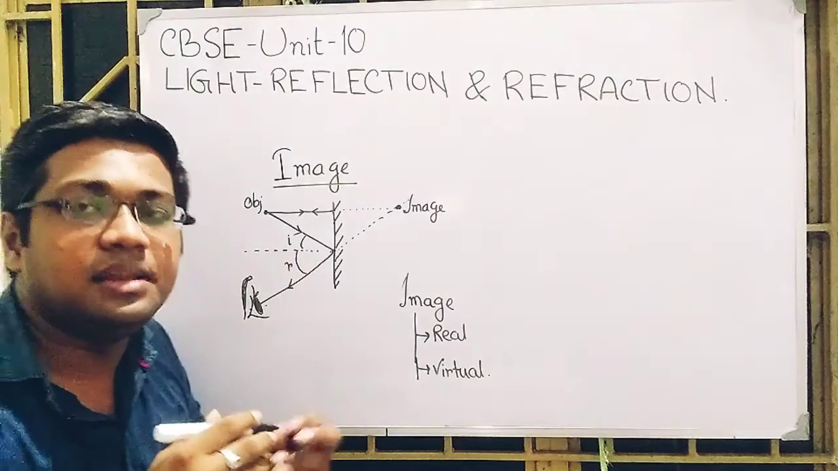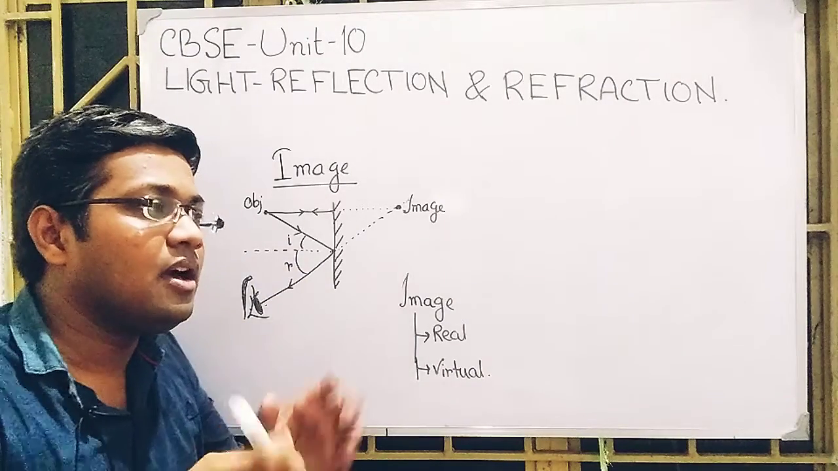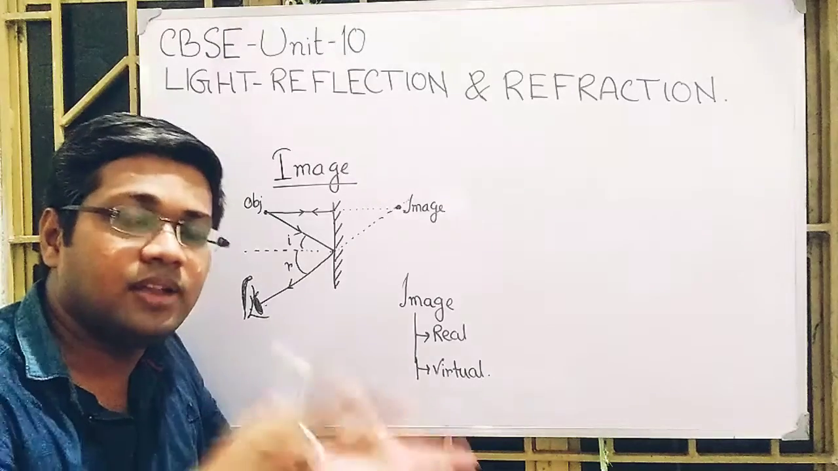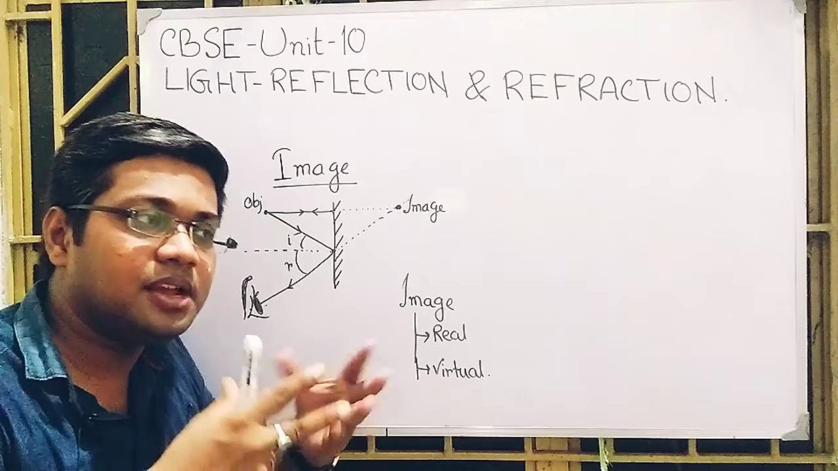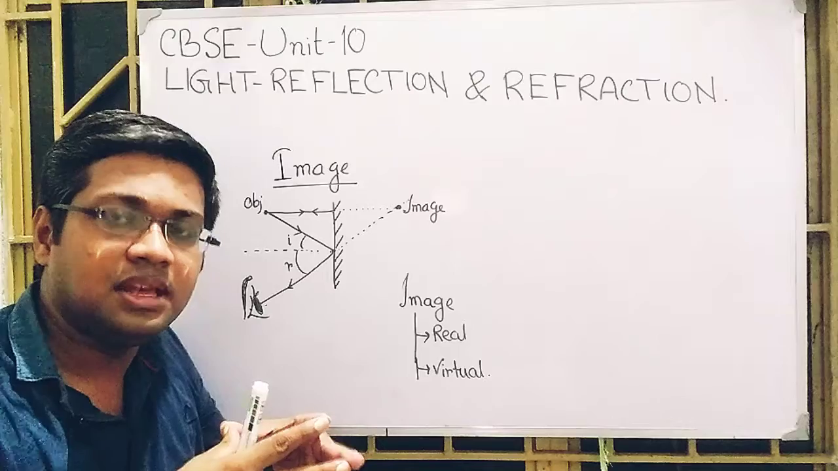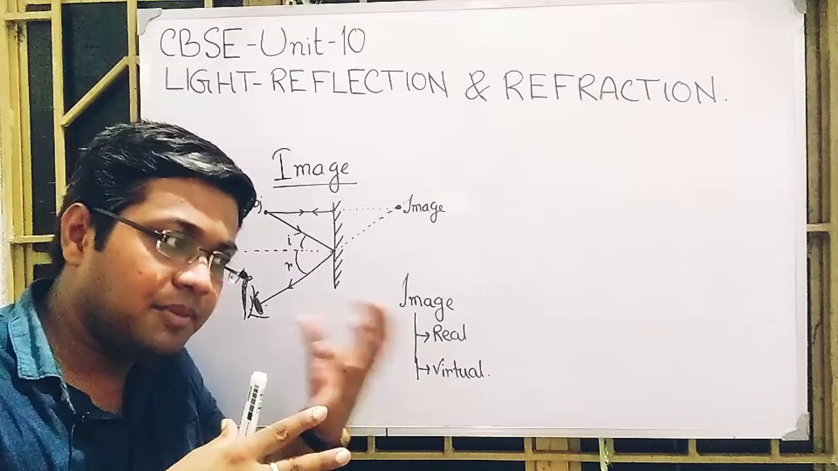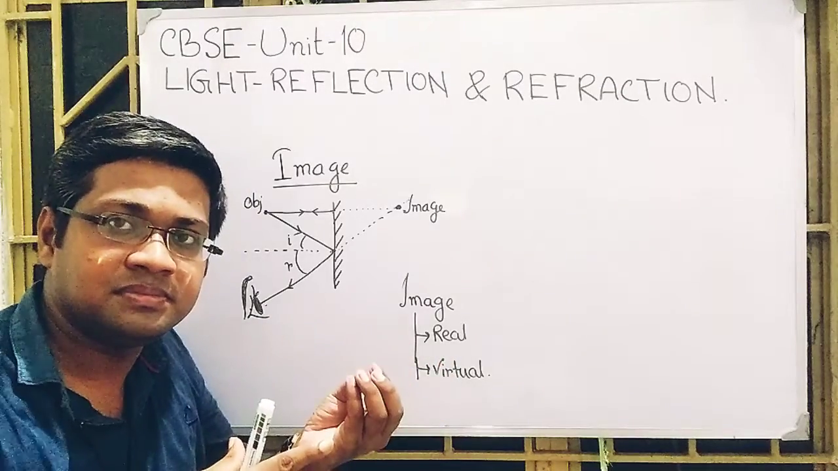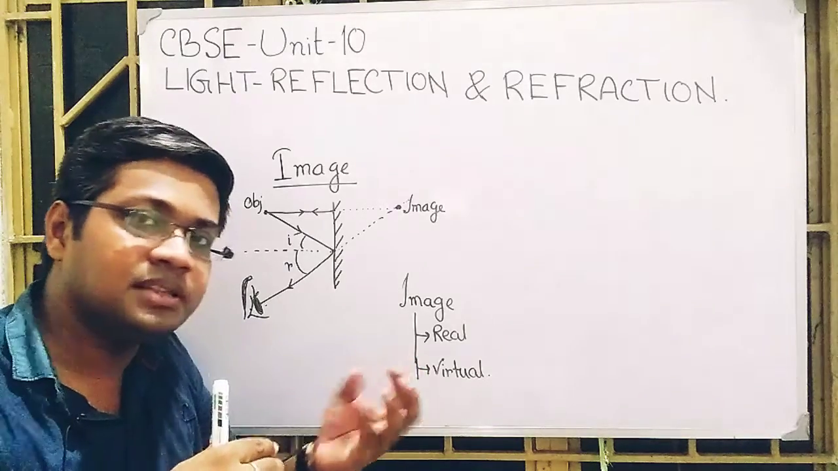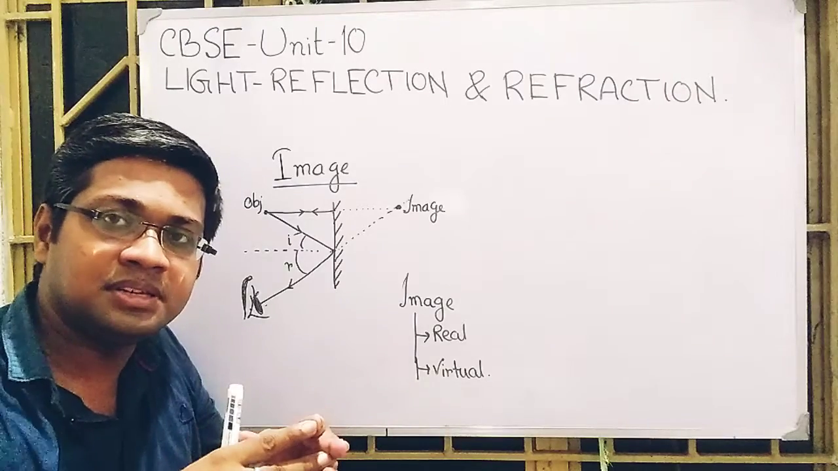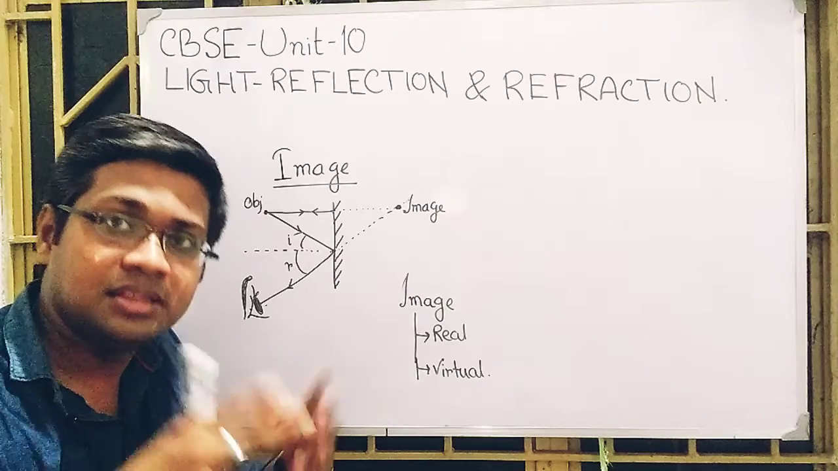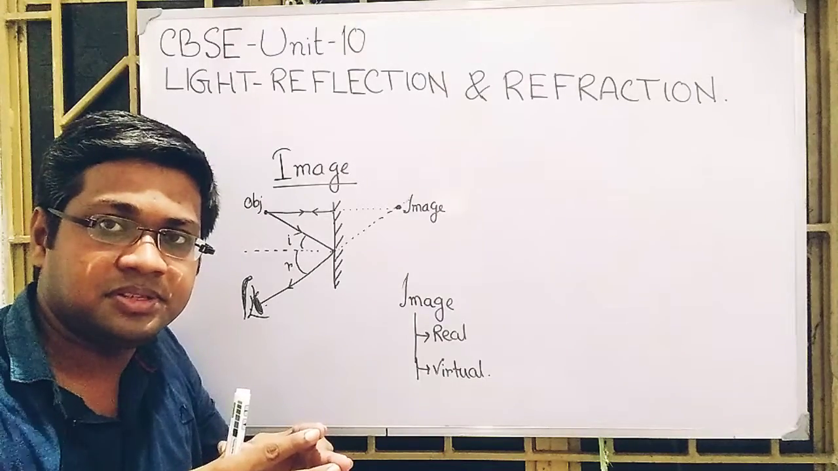What do we mean by the real image? If the reflected light rays, after reflection, actually meet each other, then we can say the image formed there is the real image. We can take it on a screen. But if the light rays appear to diverge, they are not actually meeting with each other after reflection, then this type of image is called the virtual image.